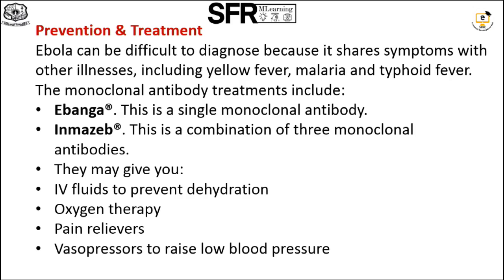For treatment, monoclonal antibody treatment packages are available. Other than that, the spread can be reduced by oxygen therapy, a pain reliever can be given to reduce the pain, and dehydration has to be reduced. The blood vessel hemorrhages can be controlled by giving vasopressors, with which the blood pressure will be controlled. Thank you.